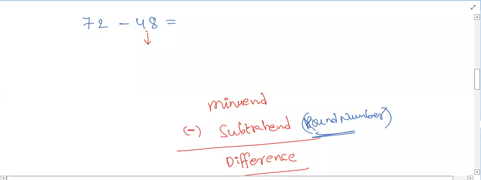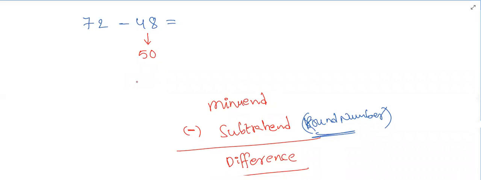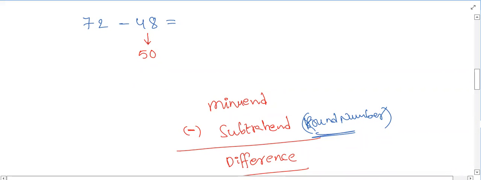We can make this number as 50, right? Nearby round number. If we consider 48 as 50, then you can consider 72 as 74. Again, the difference will be same.